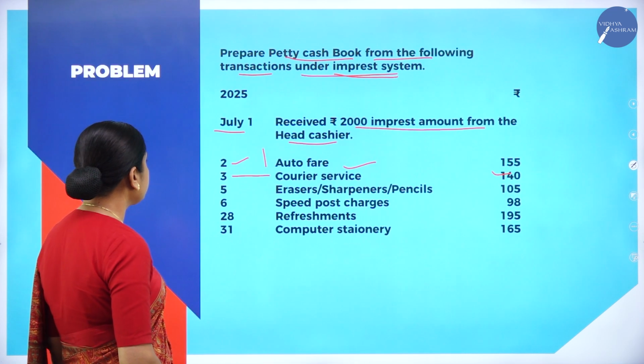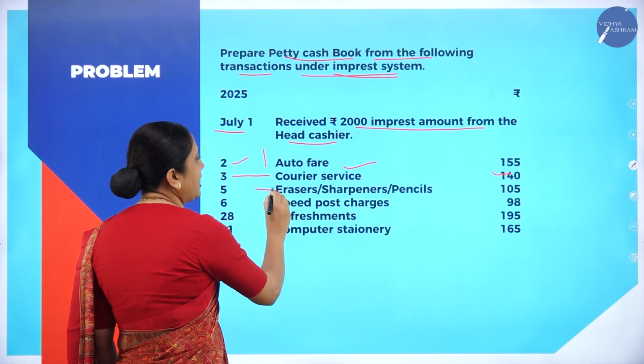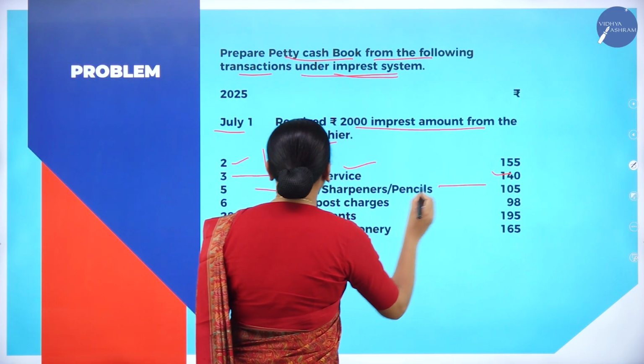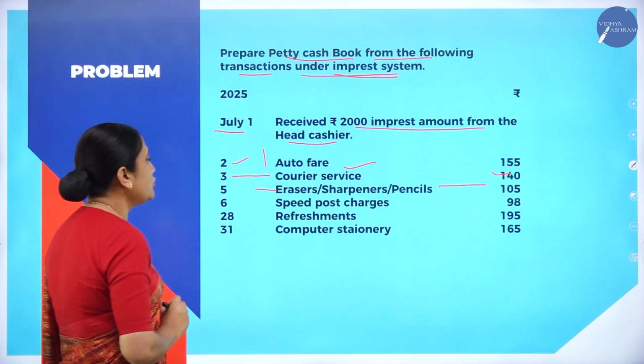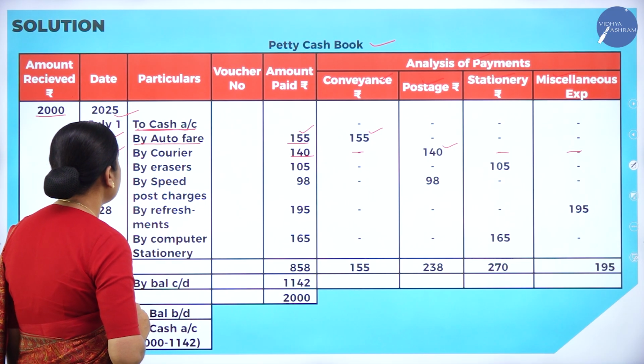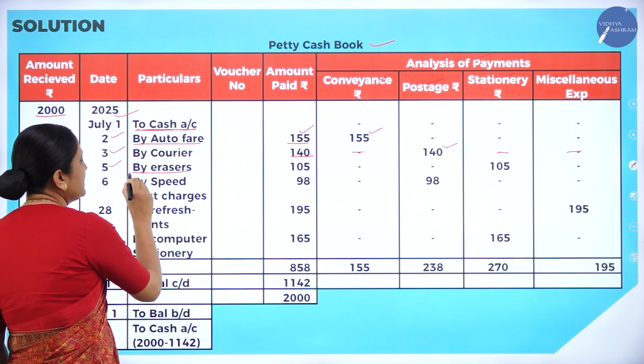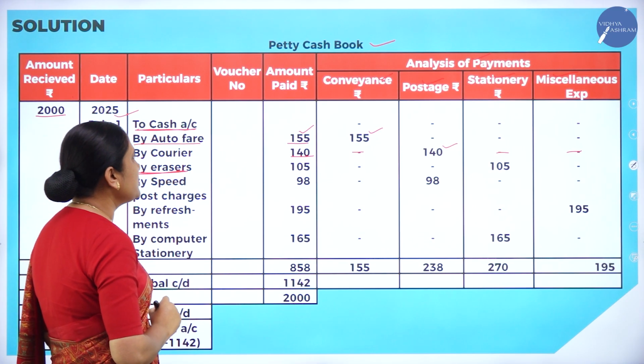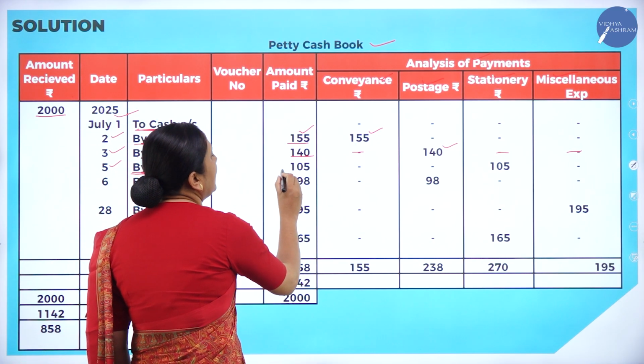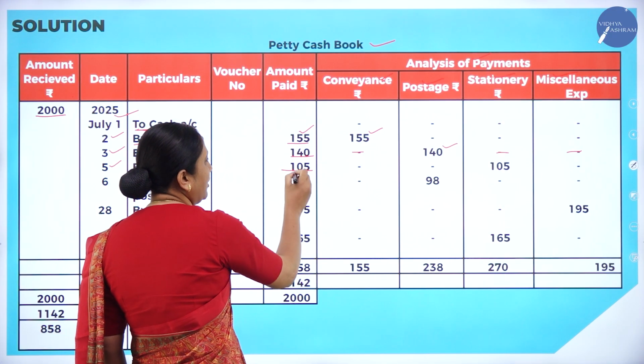Next. Erasers, sharpeners and pencils 105 rupees on 5th July. We will record this also. See here, July 5th, by erasers, pencils and sharpeners. How much money have we paid towards this? 105 rupees, we will write in the amount paid column.